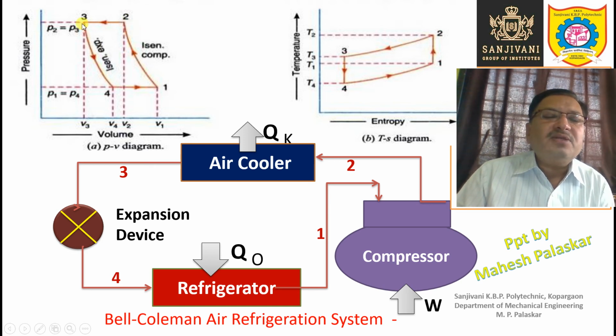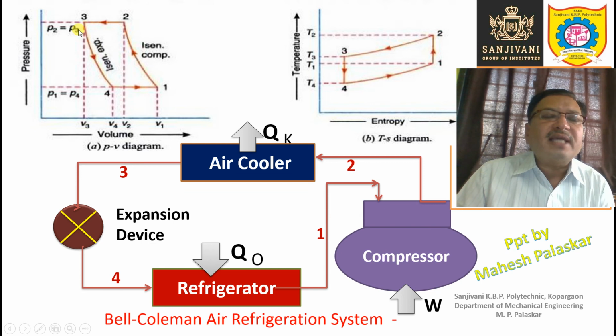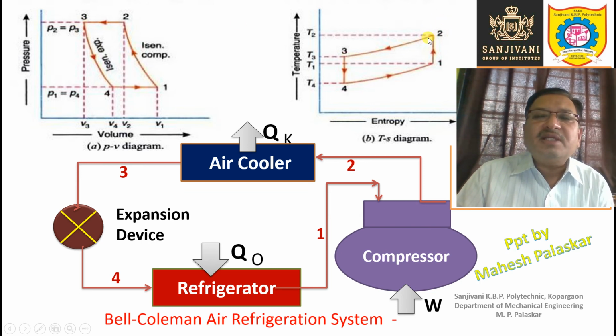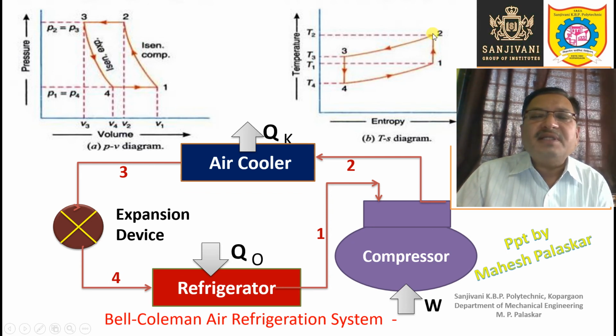Now during the process 2-3, heat is rejected in the air cooler at the rate Qk. So 2-3 is an isobaric heat rejection process. You can see the 2-3 line is horizontal, and pressure is plotted on the y-axis. Horizontal means it is an isobaric, constant pressure process. Here also you can see 2-3. During the process 2-3 there is heat rejection by the refrigerant at constant pressure. So this is a constant pressure line on the TS diagram.